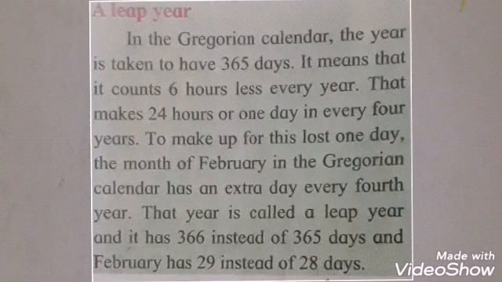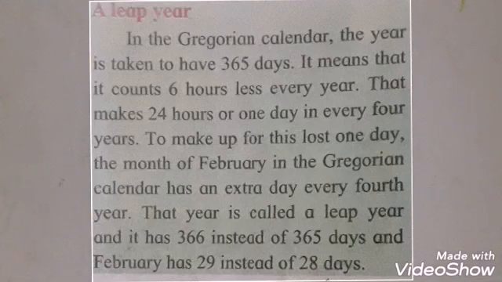Leap year means, in a Gregorian calendar the year is taken to have 365 days, and we have learned Earth takes 365 days and 6 hours to complete one revolution. Then what about this extra 6 hours? It means that it counts 6 hours less every year, right? That makes 24 hours or 1 day in every 4 years. Why after every 4 years 1 day is there? Because in 1 day there are 24 hours, right?